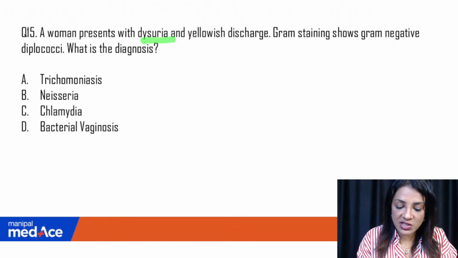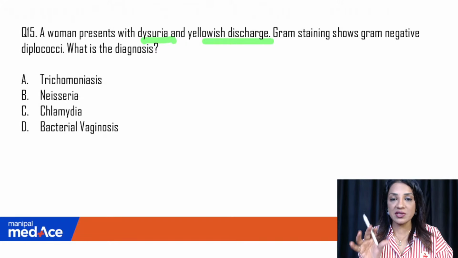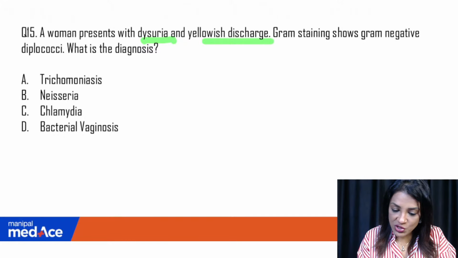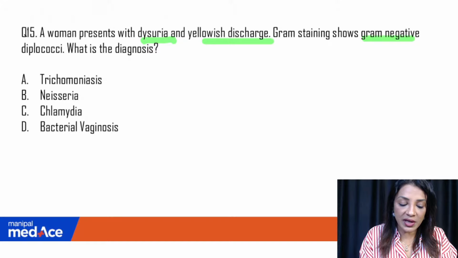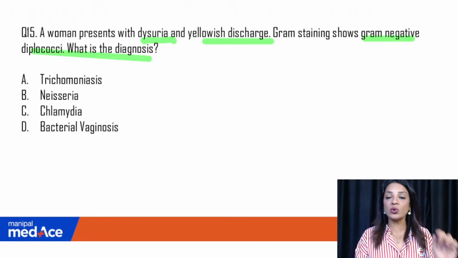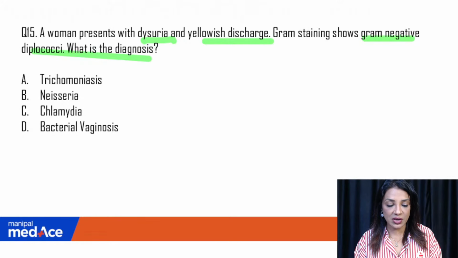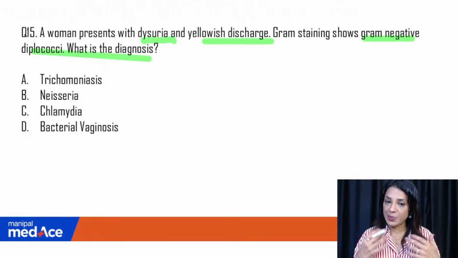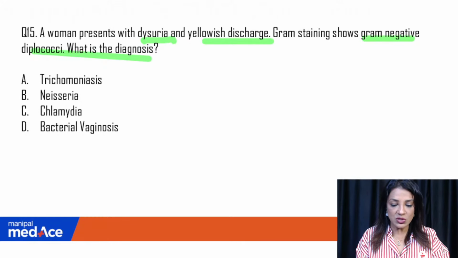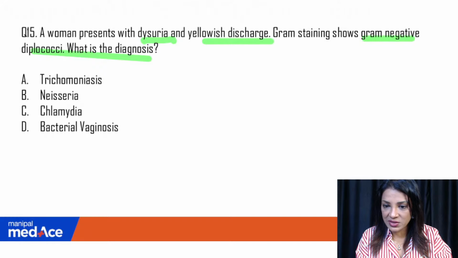Then, coming to the second last question. A woman presents with dysuria and yellowish discharge. So there is dysuria, urine problem. There is yellowish discharge. Gram staining shows gram-negative diplococci. What is the diagnosis? I'm sure you know the diagnosis. I have basically asked the dermatology lady in Manipal, and she has already taught you these chapters on sexually transmitted diseases, because it's basically an STD that they have asked. Okay. So what is the answer here? Tell me, Anuj, are you going to answer?